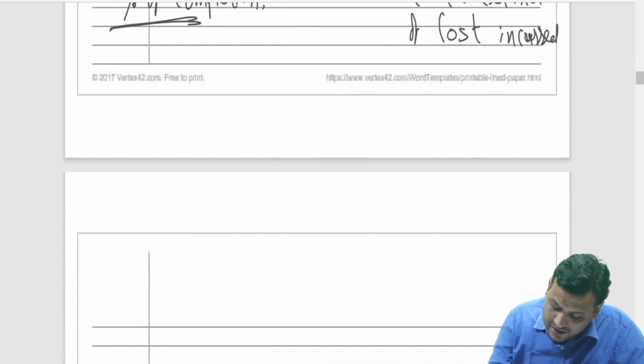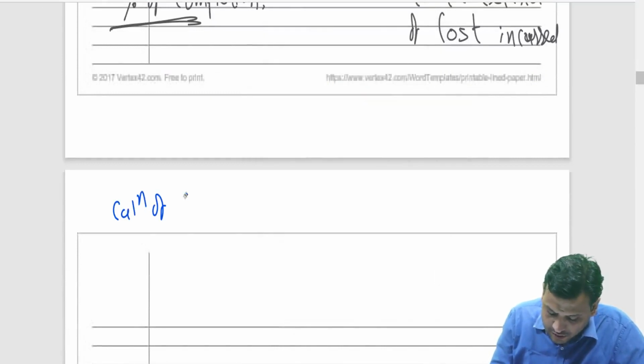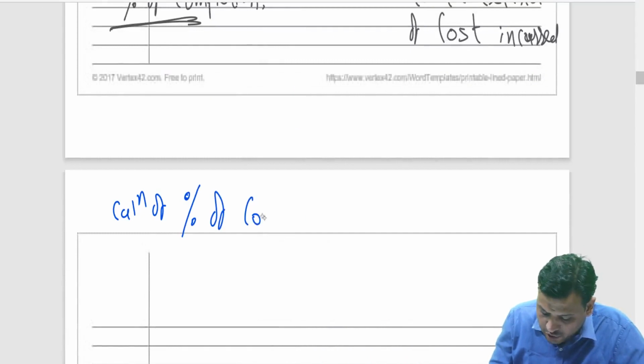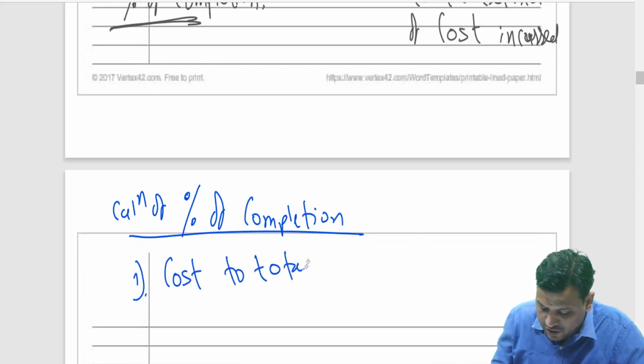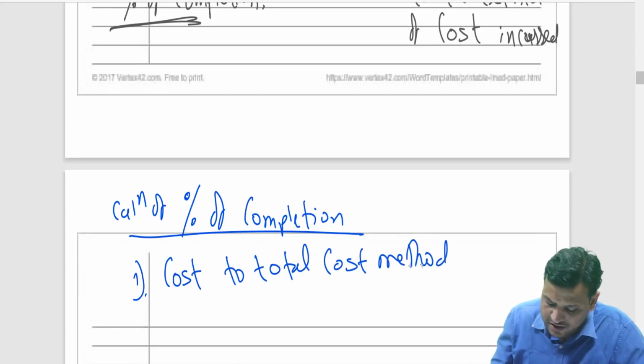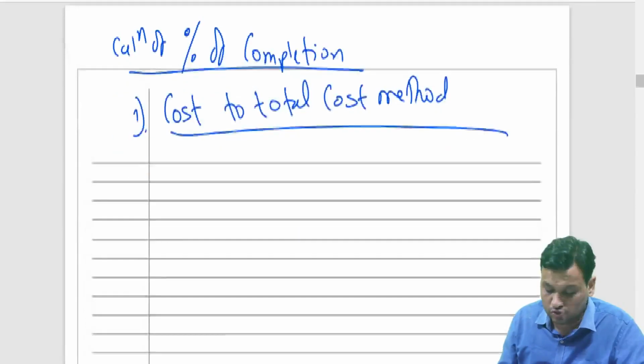How to calculate percentage of completion? There are three methods. The first is the cost to total cost method, and that is the most important. Means how much work is done should be based on cost to total cost.